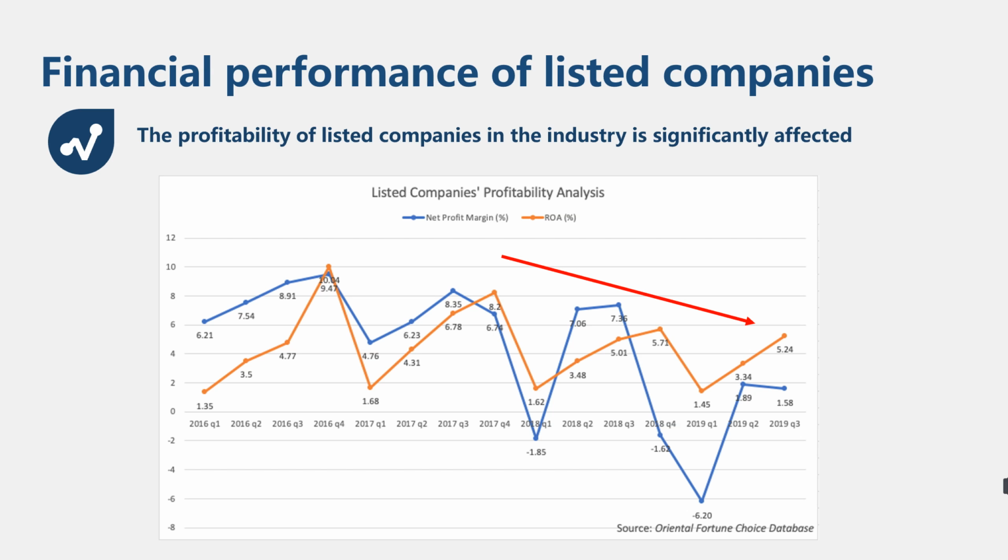As shown in the following chart, the net profit margin and return on assets tend to be stable before 2018. However, since 2018, the net profit margin has fluctuated downward. Because of the tariff imposed, the higher cost means that companies will either have a deteriorated competitiveness due to a higher retail price or lower profitability if companies choose to absorb the cost.